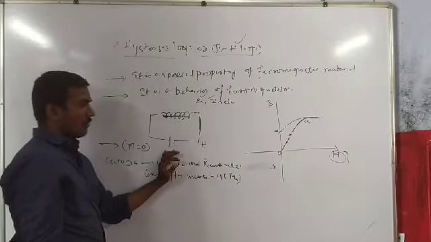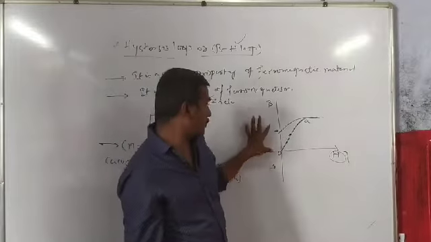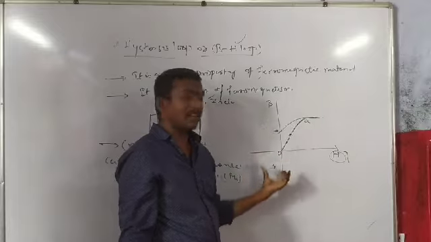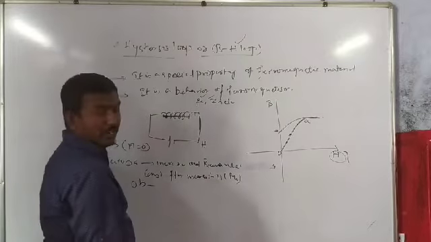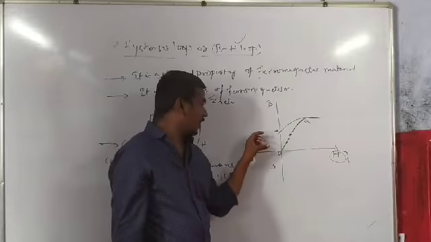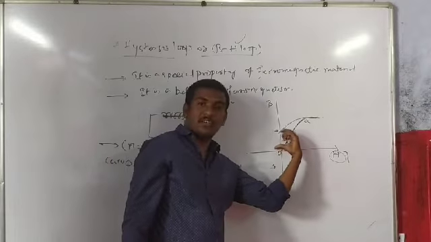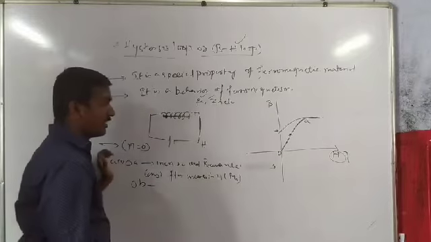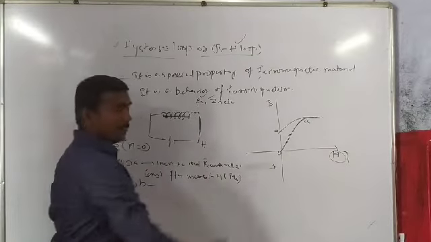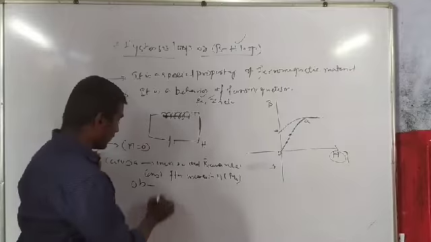From O to B, there is a magnetic field still present in the sample. यहाँ पे जितना magnetic field बचा हुआ है in the sample, that OB is called remnant magnetization, or residual magnetization.